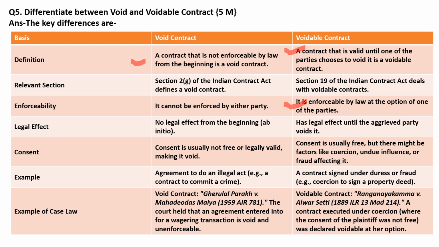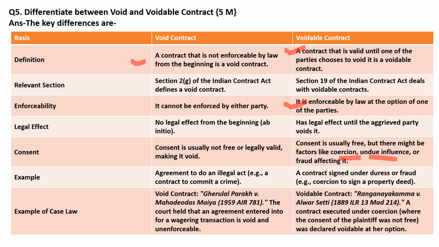Consent. Consent is usually not free or legally valid, making it void in the case of a void contract. In voidable, consent is usually free, but there might be factors like coercion, undue influence, or fraud affecting it. Example, agreement to do an illegal act, that is, a contract to commit a crime, is void. A contract signed under duress or fraud, such as coercion to sign a property deed, is an example of a voidable contract.